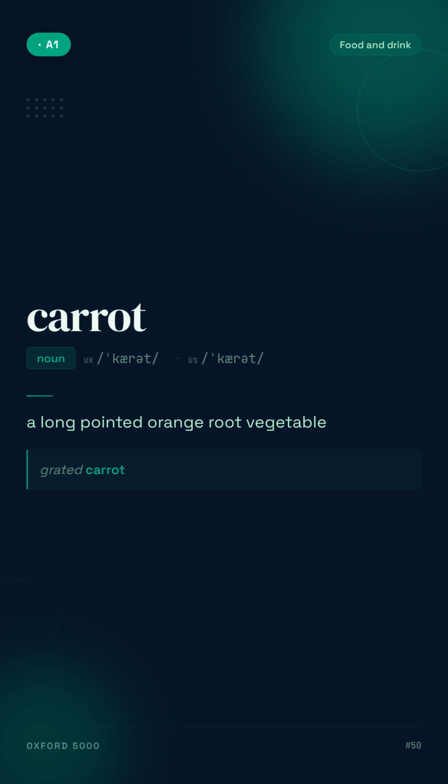Carrot. A long-pointed orange root vegetable. For example, grated carrot.